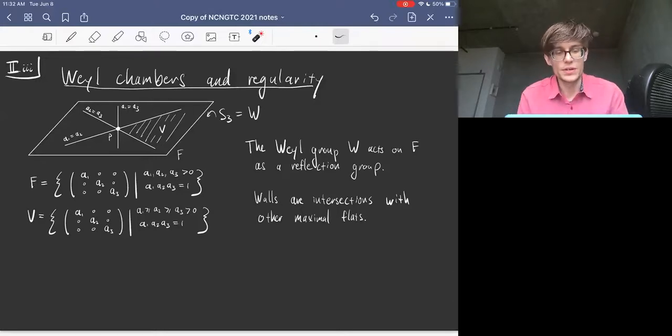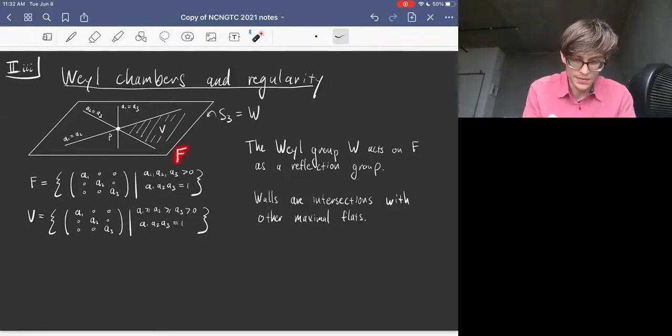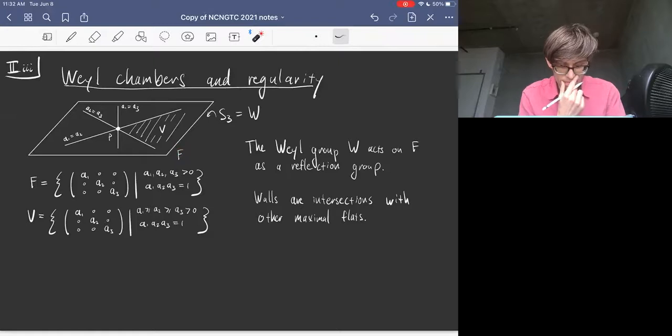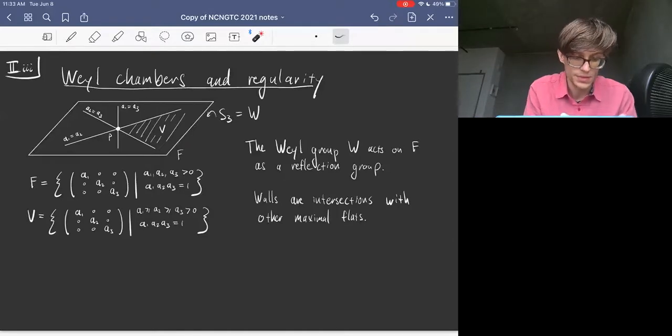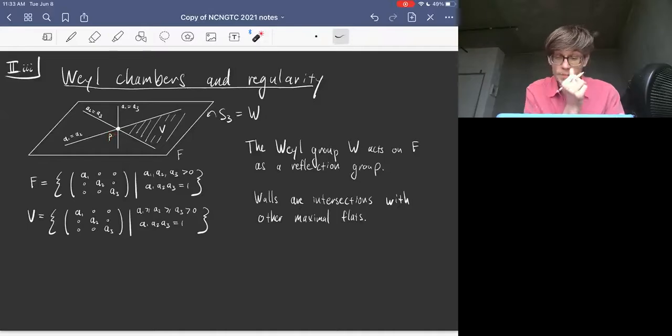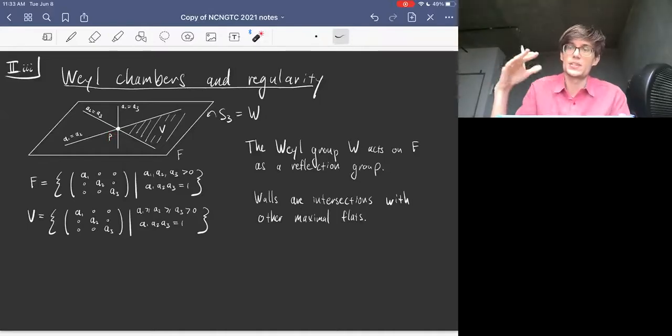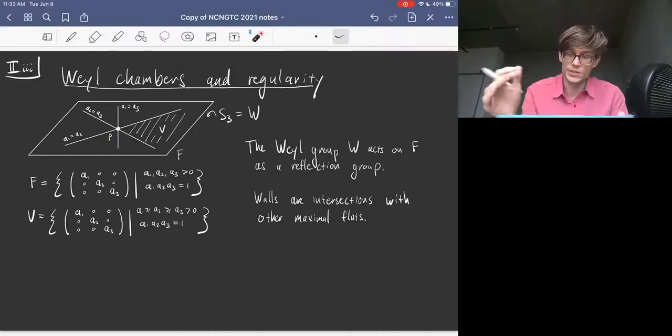Okay, so the next thing I need to tell you about is Weyl chambers, which is part of the structure of symmetric spaces. So we're zooming into a maximal flat F, such as this one. You consider the restriction of the group G that stabilizes F and stabilizes this point P. So it stabilizes this pointed flat. And then you restrict this action to the flat. And what you get is a reflection group called the Weyl group.